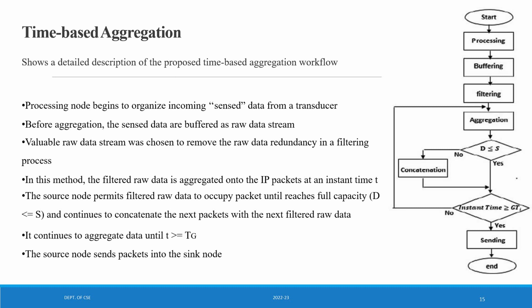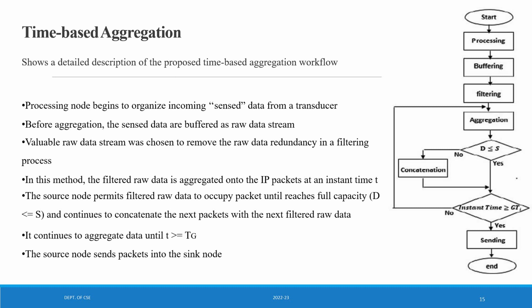This shows a detailed description of the proposed time-based aggregation workflow. The processing node begins to organize incoming sensed data from the transducer. After start, before aggregation, the sensed data are buffered as a raw data stream. This is an additional process compared to collocation-based aggregation. The valuable raw data stream is chosen to remove the raw data redundancy in a filtering process. Here, a filtering process is applied to the raw data stream, where it removes the data redundancy.